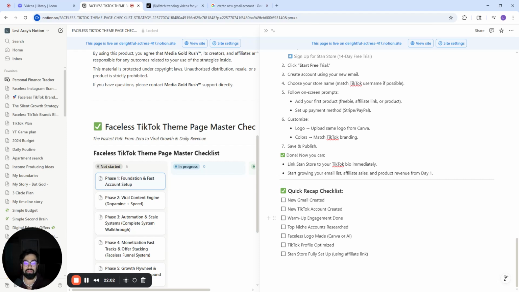Okay. You're going to use Canva or ChatGPT to create your logo, even maybe help out with your bio. You could even use ChatGPT to help out with your username. Okay, do not spend so much time on that. It's not a big priority. Just get your page up and running and start posting your content after the 24 hours when you warm up your account. You've got to make sure that your TikTok profile and the content itself is optimized with SEO and certain keywords. And then depending on what's happening with your account or what niche you're in, you can have a storefront set up. But again, I wouldn't say that's high priority.